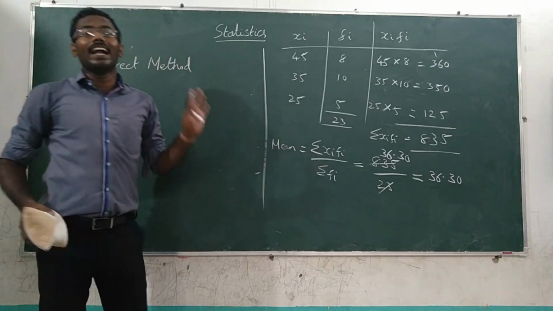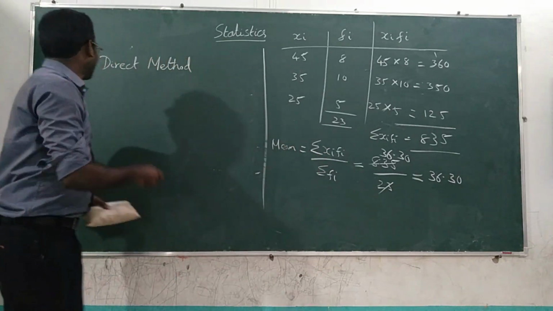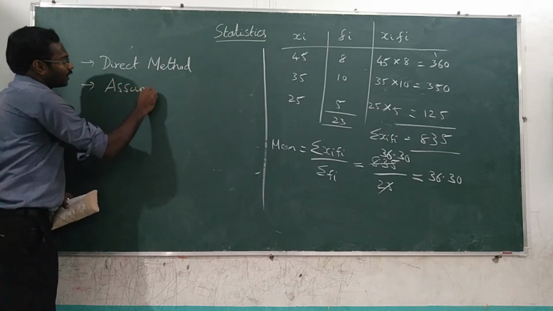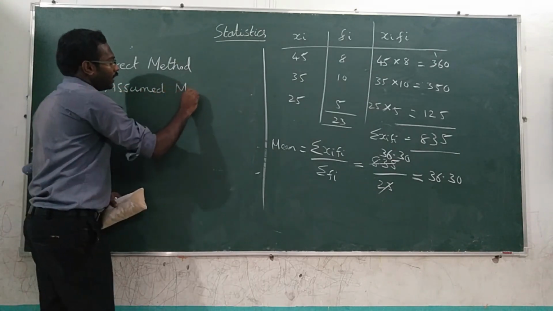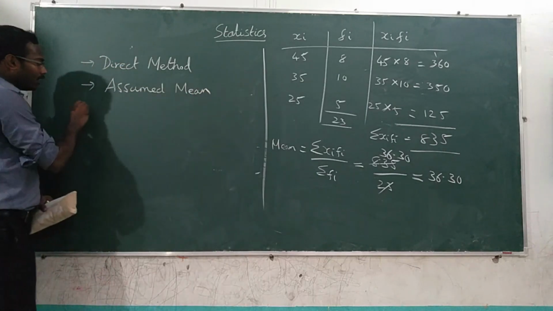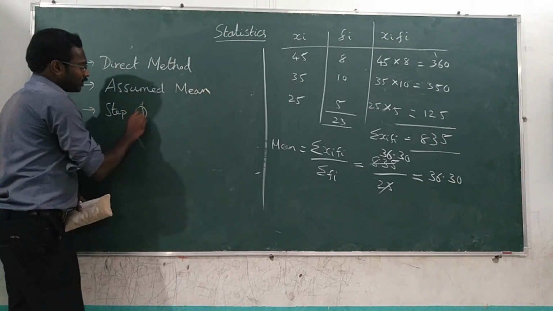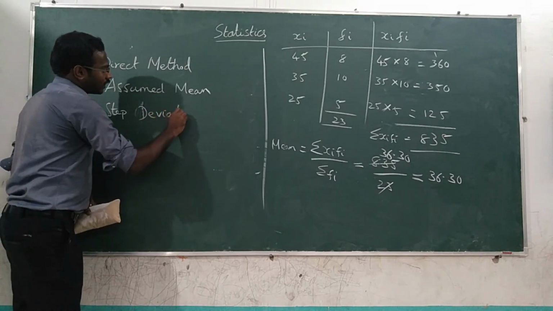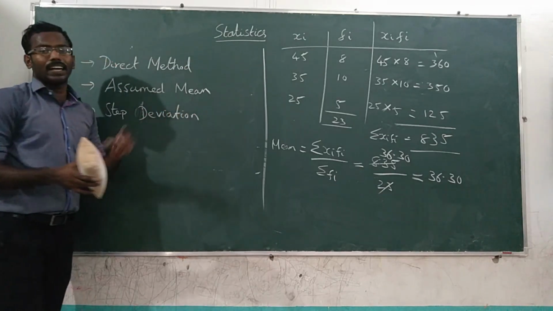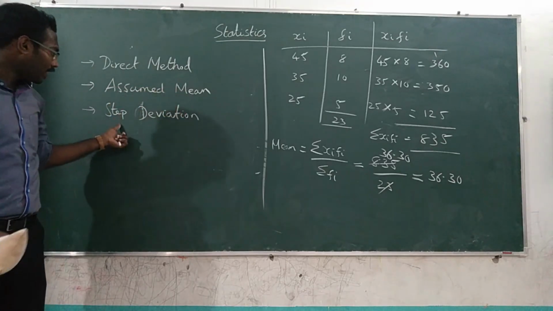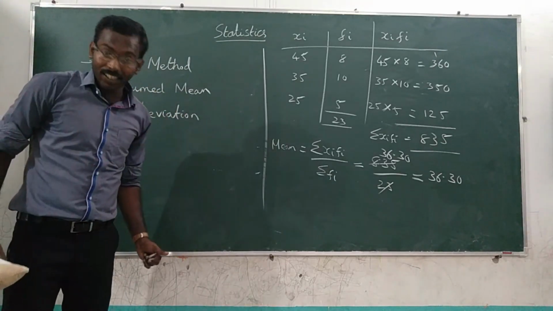Then the next method is the assumed mean method, and the third one is step deviation.